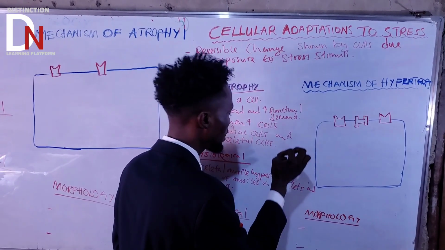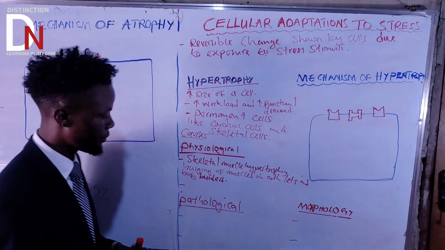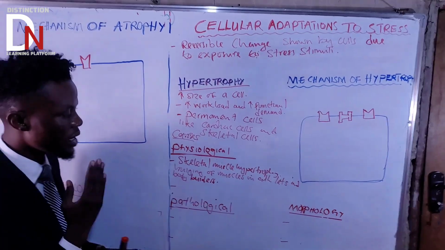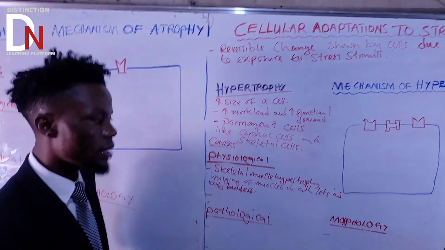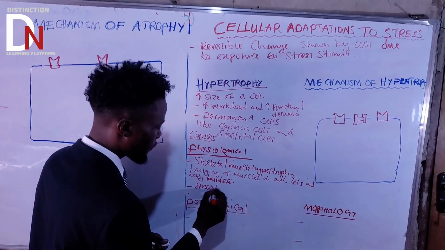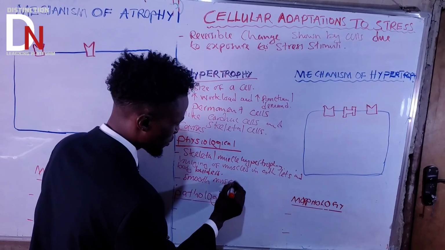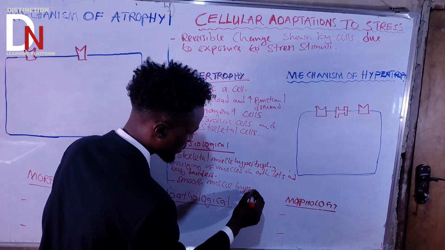To counteract that, the skeletal muscles become large. That's the first physiological cause. What is the second physiological cause? The second physiological cause is smooth muscle hypertrophy.